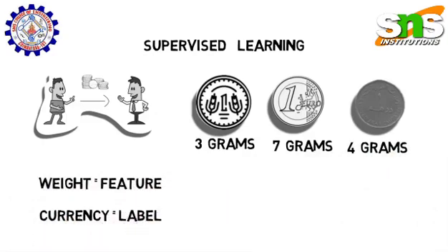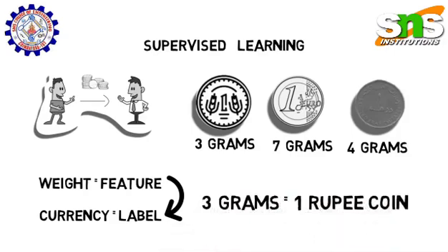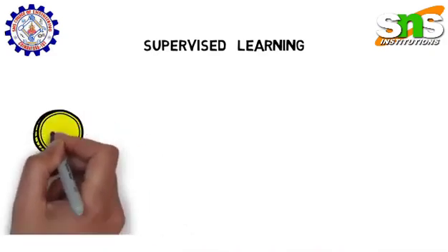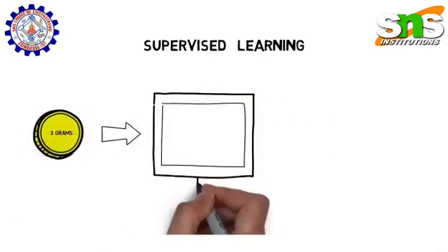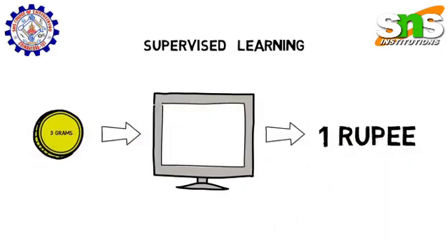When you feed this data to the machine learning model, it learns which feature is associated with which label. For example, it will learn that if a coin is of 3 grams, it will be a 1 rupee coin. Let's give a new coin to the machine. On the basis of the weight of the new coin, your model will predict the currency. Hence, supervised learning uses labeled data to train the model. Here the machine knew the features of the object and also the labels associated with those features.